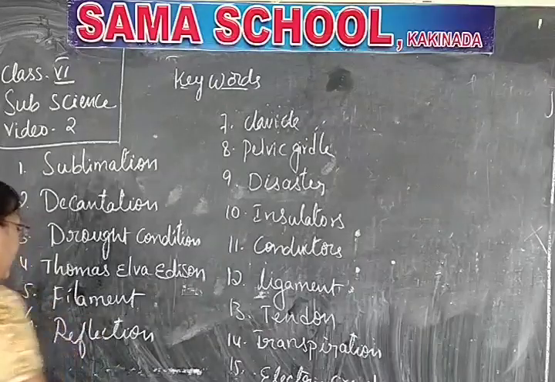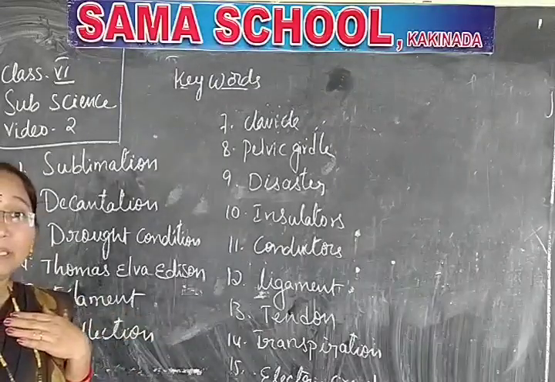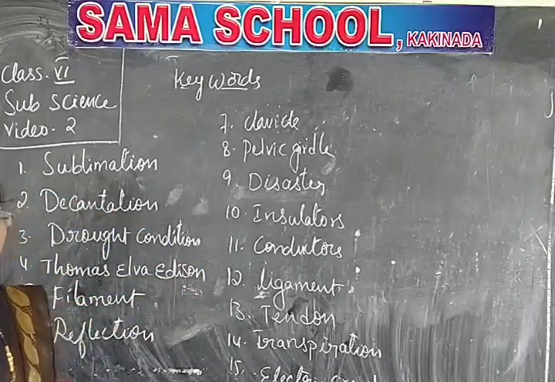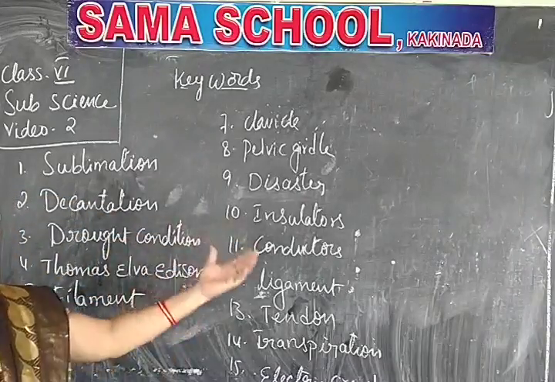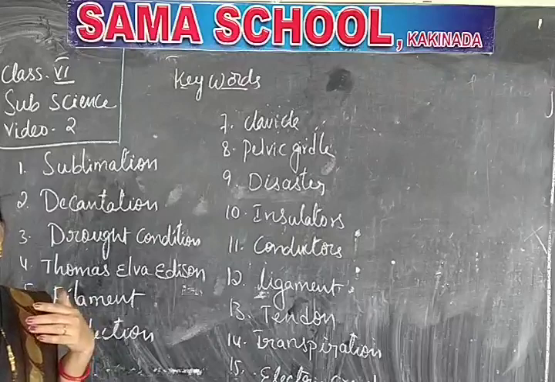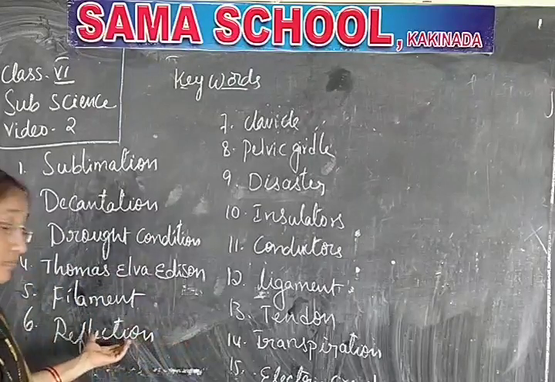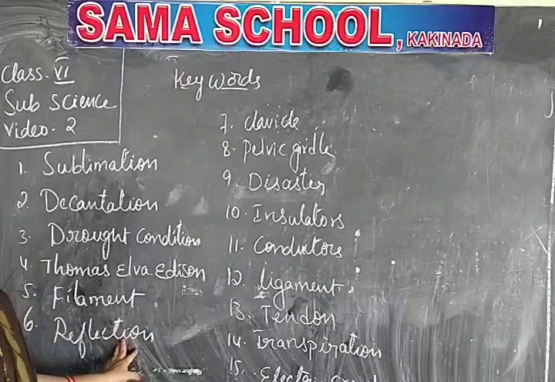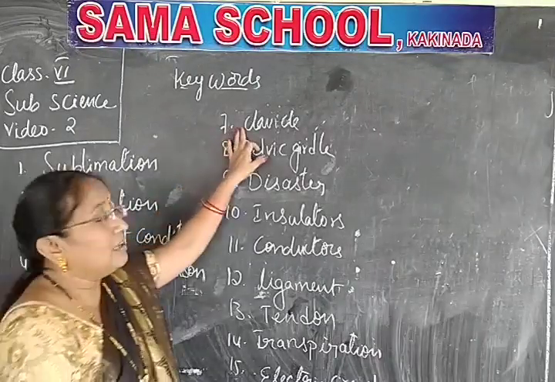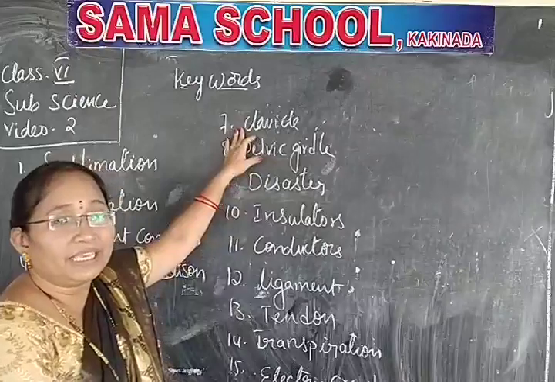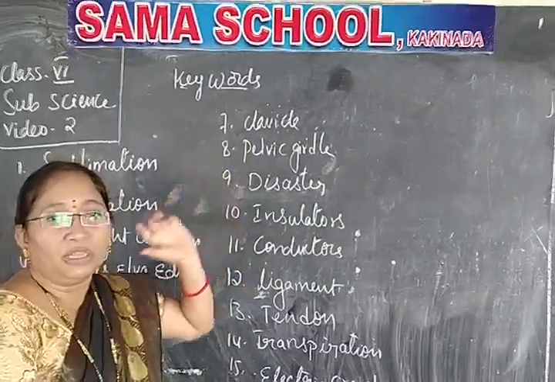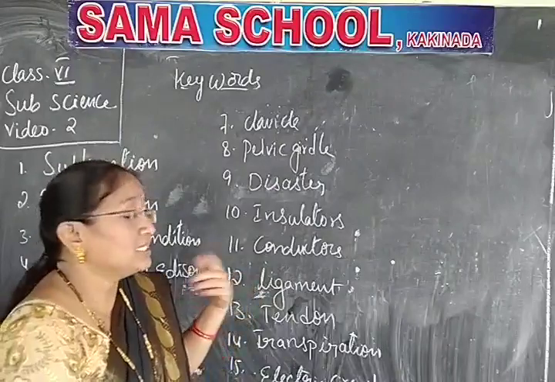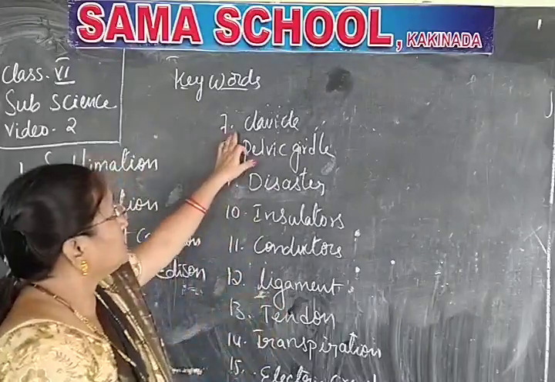Understand? Reflection. How do we get the image? How can we see another person? When light falls on a thing or person, we are able to get the reflection of that, and we can identify the person or image. That is called reflection. Clavicle. What is this? I picked up all the words throughout the textbook which are most difficult and brought them to you.